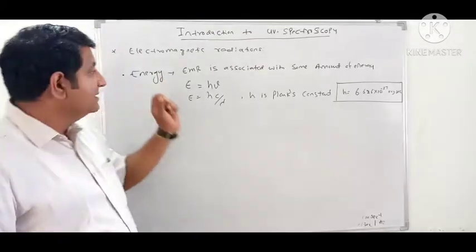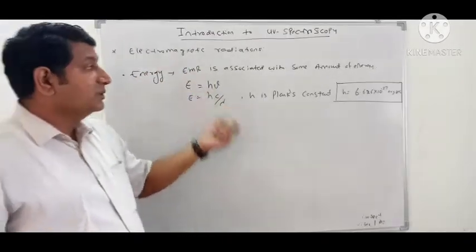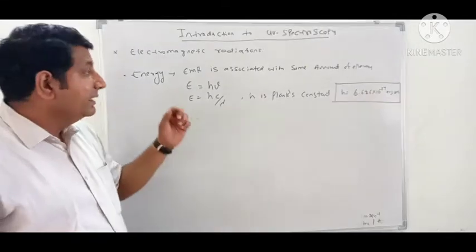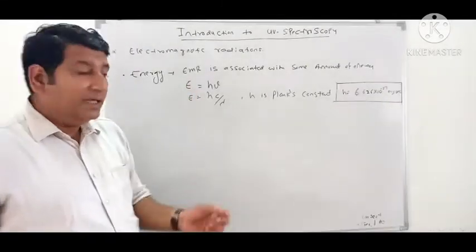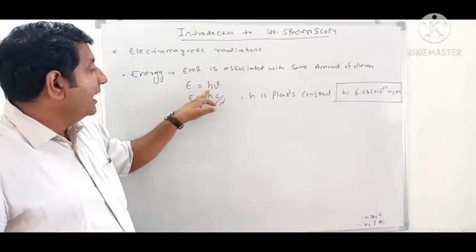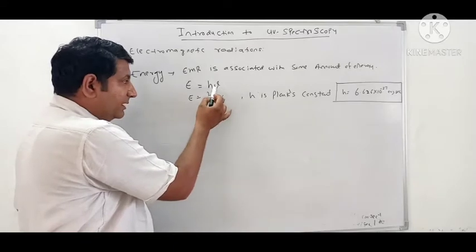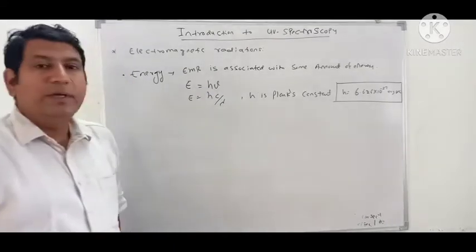That energy is denoted by capital E, and its value is equal to h nu. Here h is Planck's constant and nu is frequency.